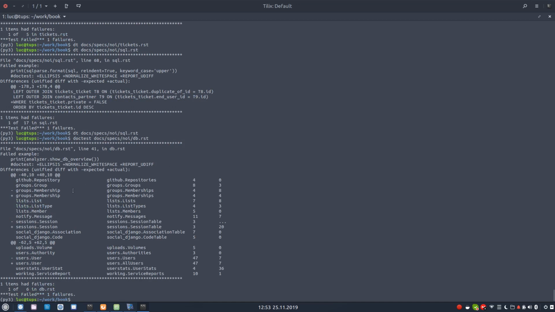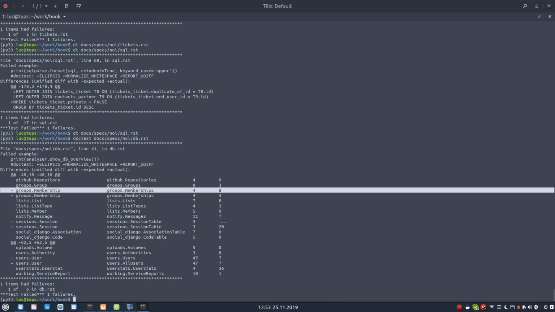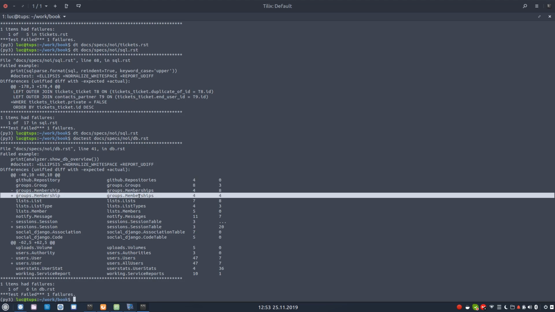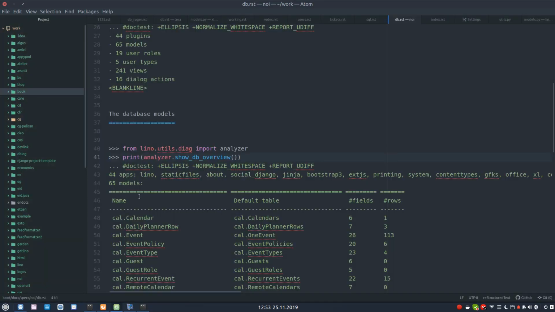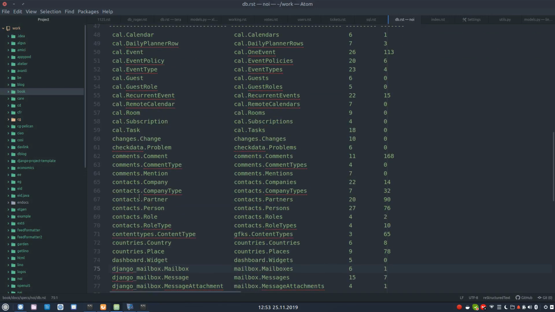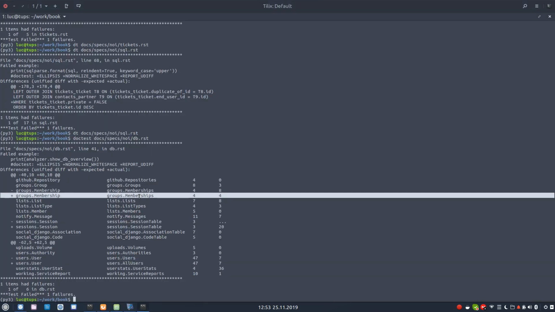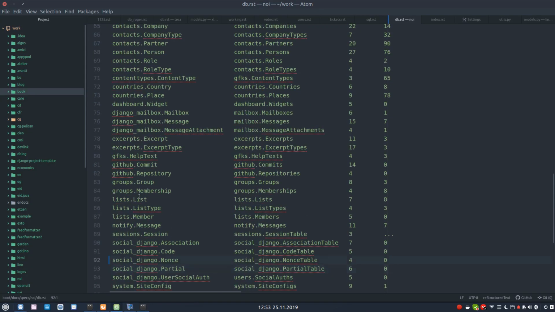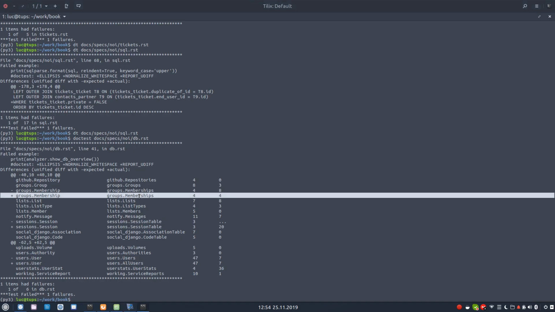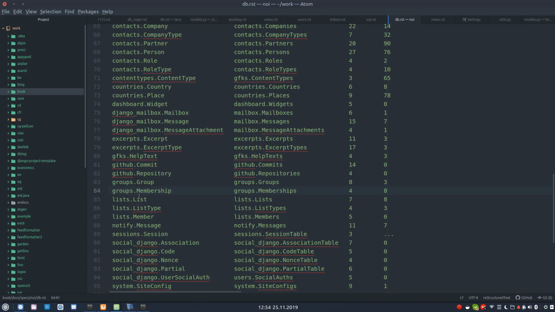Okay, some more change, but this is normal. We have now group memberships. We have fewer group memberships, as it seems. In line 41, after line 40, it starts in line 41, but it's long. But then we have the groups membership, and this. So before we had 8, and now we have only 4. Let's say it has to do with the demo data.